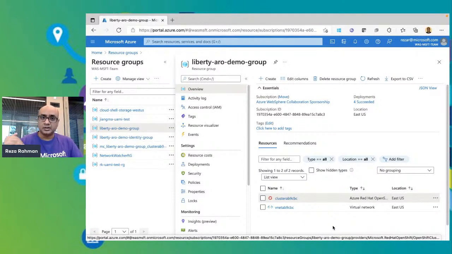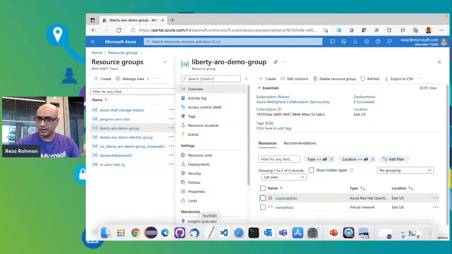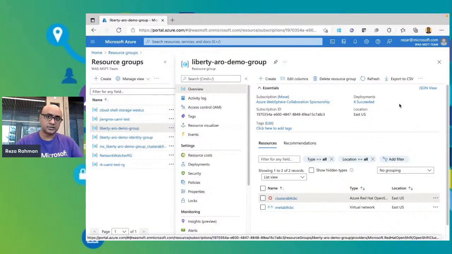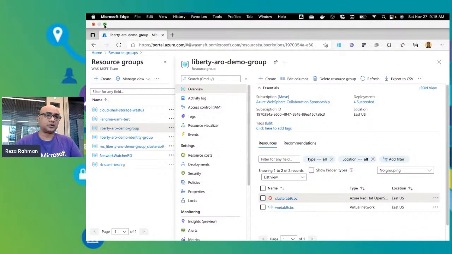I've also deployed a PostgreSQL database. I can show you in my other window that there is a PostgreSQL database deployed in another resource group. So now basically I'm all set up and ready to go. My OpenShift cluster has been deployed. A virtual network has been created for me. There's a secure project that was created, and of course, the Open Liberty operator, which is what we'll be using for this deployment, is also deployed with the application as well. So I'll show you all of that in a moment also. So that is also part of what our deployment is.